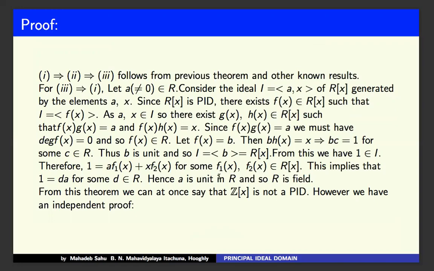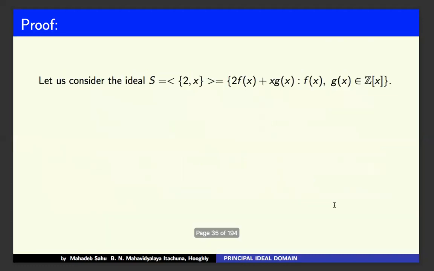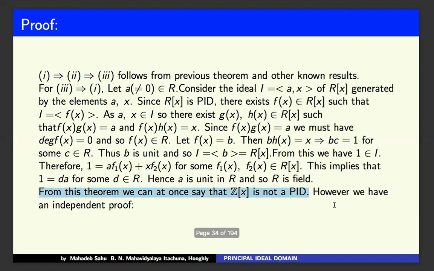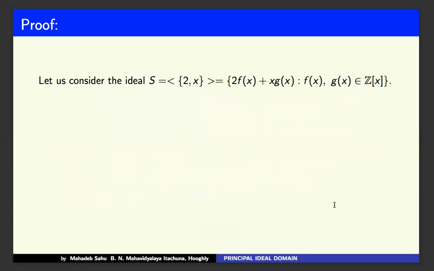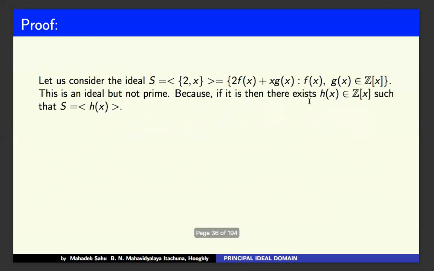So we conclude this statement by using this theorem, but sometimes I have to prove it independently. So I am presenting here an independent proof of it, following an almost analogous way. For the independent proof, let us consider S equal to the ideal generated by 2 and x. That means this collection: 2f(x) plus xg(x), with f(x), g(x) belonging to Z[x].